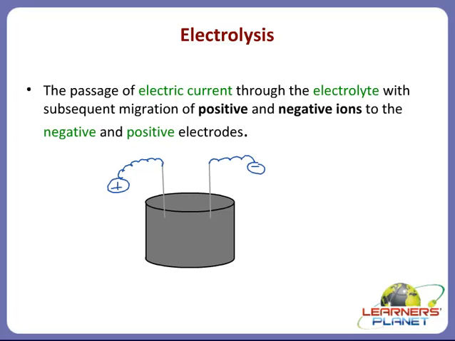Right? So the one connected to the positive terminal will have positive charge on it, and the one connected to the negative terminal will have negative charge on it. Let's take an example of aluminium oxide here. Say in this container I am taking aluminium oxide, Al2O3. Now, on passing electric current, what will happen?